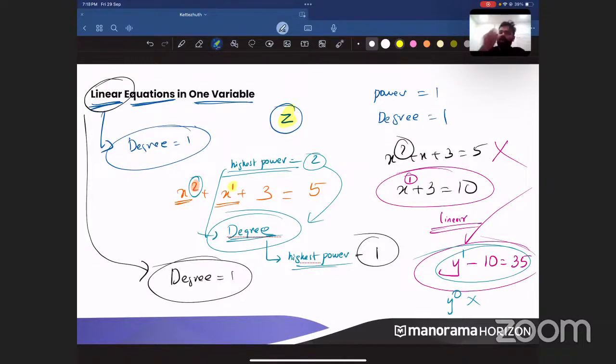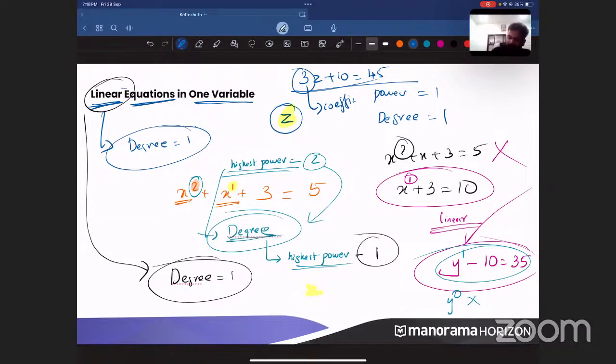Also understand one thing: it need not be always z only. You can put 3z plus 10 is equal to 45. So you can put a number before z also. You can put 3z, 5z, minus 10z, anything. That number in front of the z is nothing but the coefficient. Akshat has said 5z minus 23 is equal to 45. That is also an equation, a linear equation in the variable z. Clear? Everyone understood?